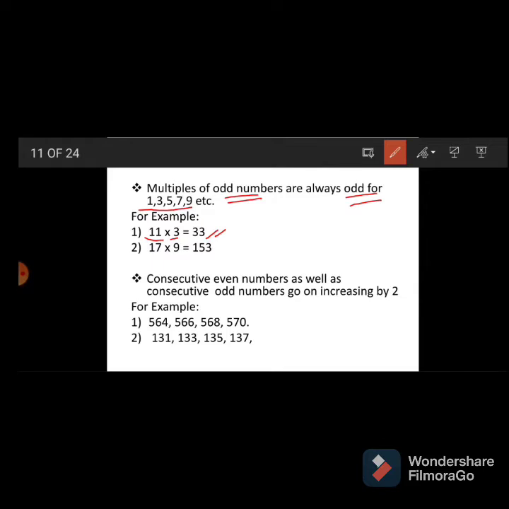Then next, consecutive even numbers as well as consecutive odd numbers go on increasing by 2. What is the meaning of consecutive? You know, consecutive means continuously, means 2 after which is the even number. Consecutive even numbers are asked, not only consecutive numbers, means not asked here 2, 3, 4 like this.